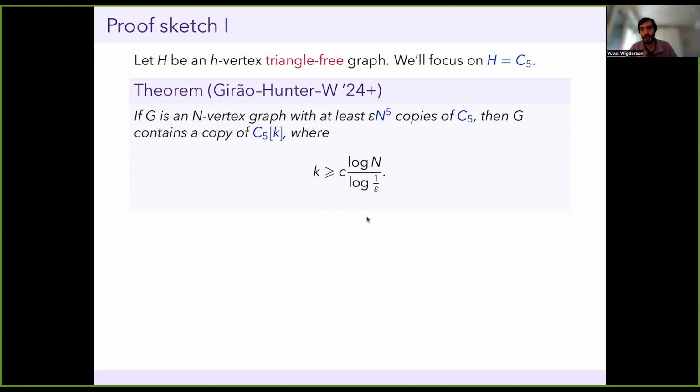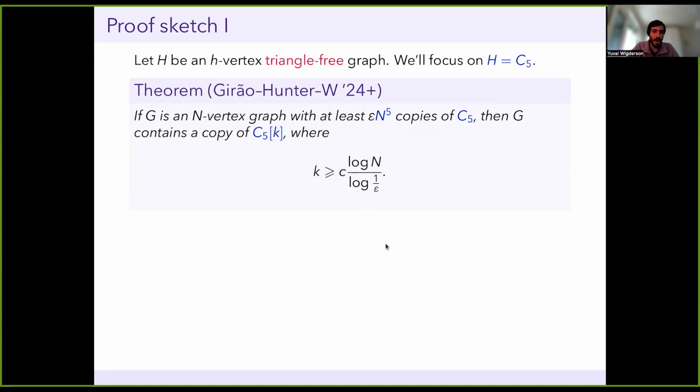This is, of course, the smallest example of a triangle-free graph which is not bipartite. And this case really captures all of the main ideas. So again, we have a graph with epsilon n to the 5th copies of this pentagon, and we're looking for a k blowup of the pentagon of that size.